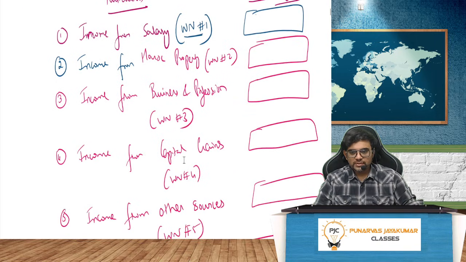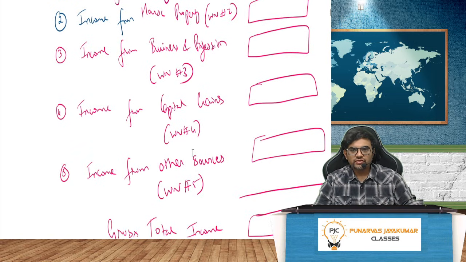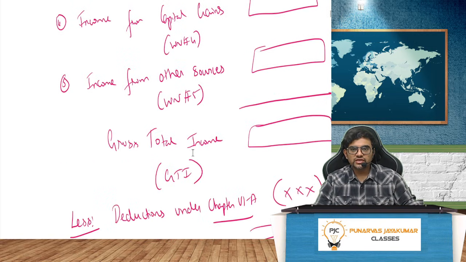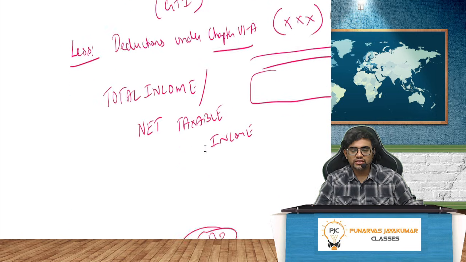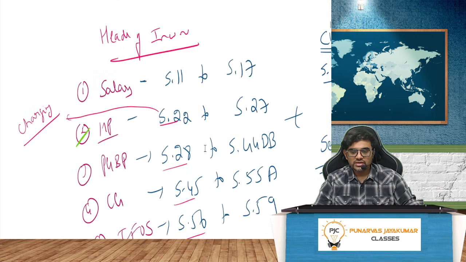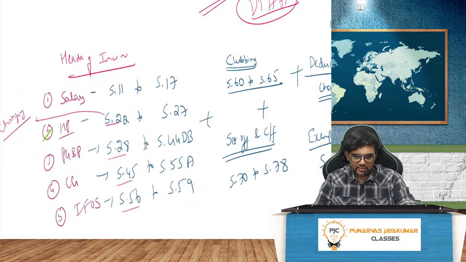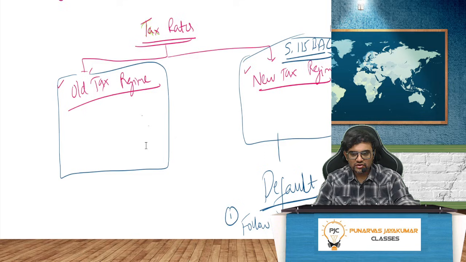Right. So this will be generally the entire format. You have income from salary, income from house property, income from business and profession, income from capital gains, income from other sources. Then you have something called GTI, gross total income. Then your deductions and all those things will come. So basically you have all these heads and you have to study them.